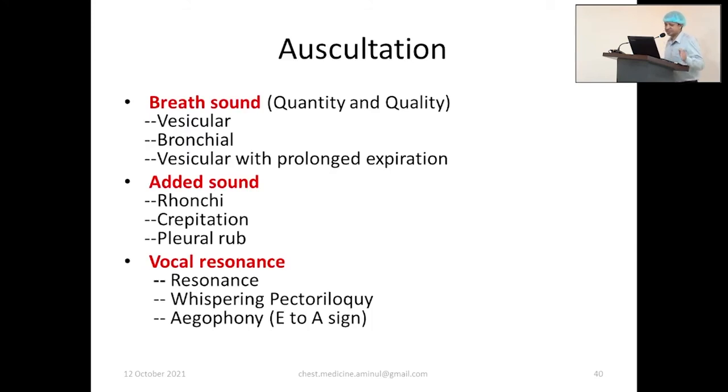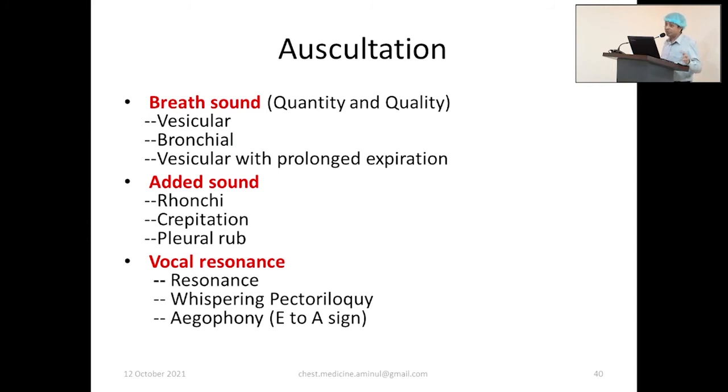So let us go to auscultation. Auscultation is of breath sound, added sound, and vocal resonance. For breath sound, you must mention quantity and quality. The quality is vesicular, bronchial, or vesicular with prolonged expiration. But whether this is diminished or not, you should mention. If there is vesicular sound, definitely this is not absent. But Mr. Karim has vesicular breath sound, Rohim has vesicular breath sound. But Karim may have pathology because his breath sound is vesicular, the quality is okay, but this is diminished.